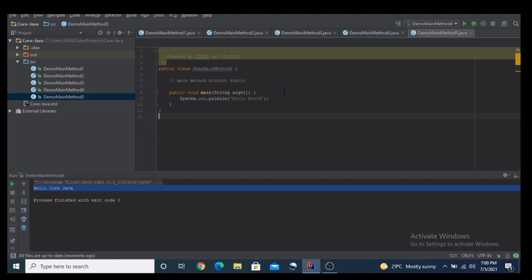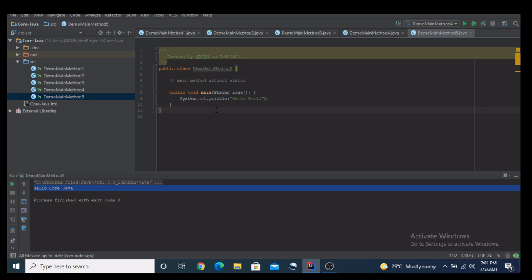Now let's talk about the fifth scenario, where I ask: can I mark a main method non-static? What will happen if my main method is not a static method? What kind of output will I receive when I run the program where I don't provide the static keyword for my main method?